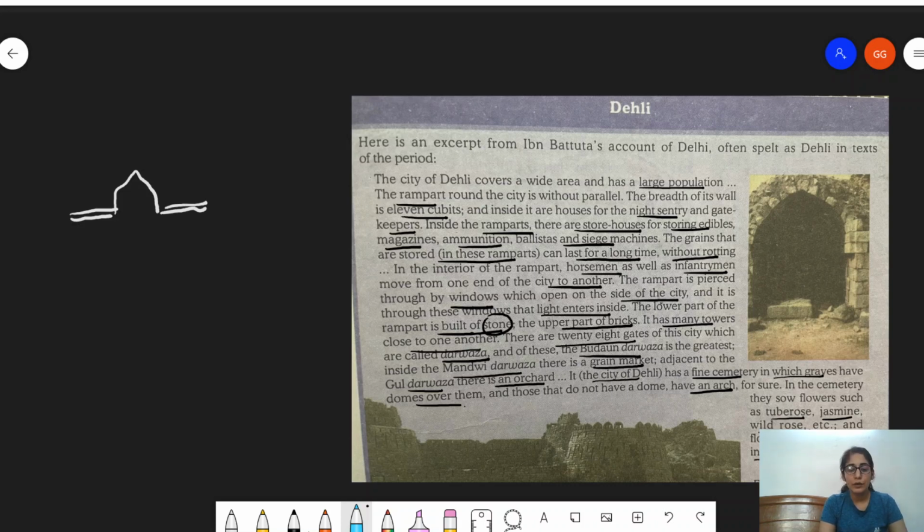Similarly, he does the same for Daulatabad. Now, Ibn Battuta found that cities in the subcontinent were full of exciting opportunities, right? So those who had the drive, the energy, the skills and the resources would reach the cities from the villages. And cities were basically full of life.